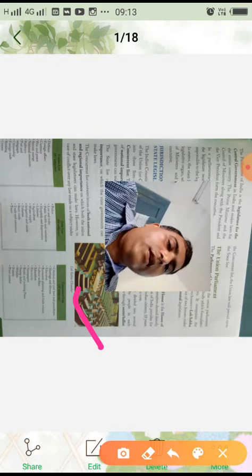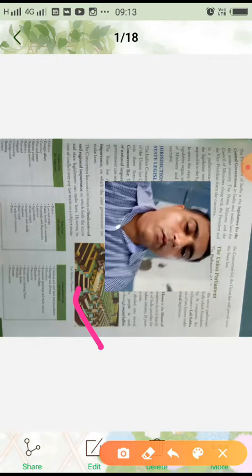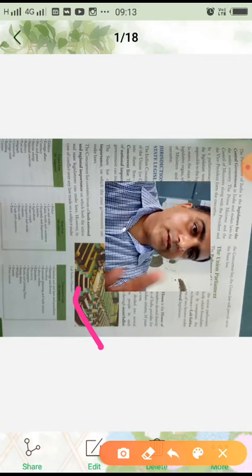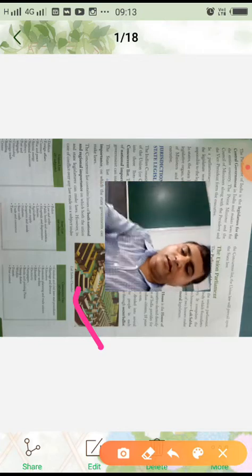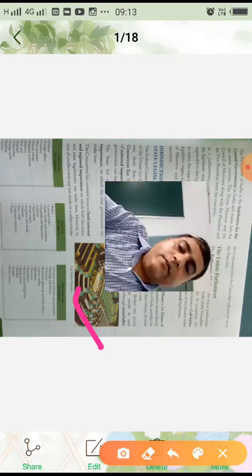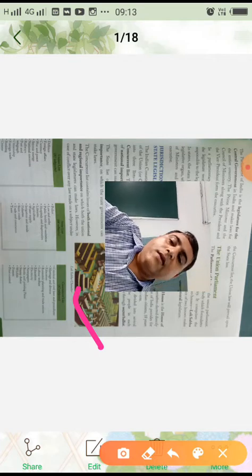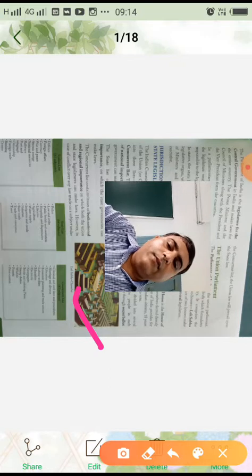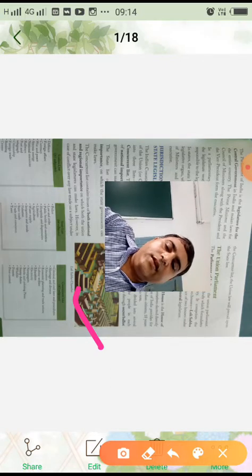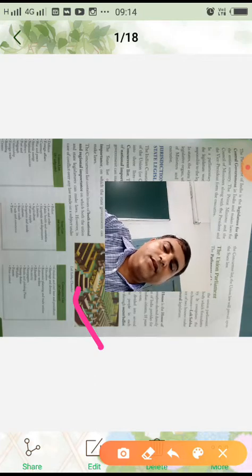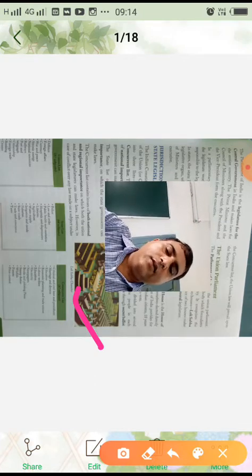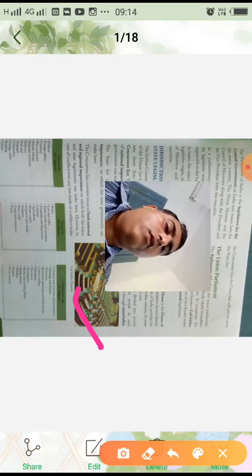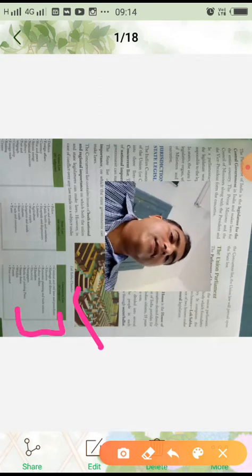Then the third one, the concurrent list. What is the concurrent list? The concurrent list deals with both national and regional important subjects. So which subjects come under this? Here it is given: criminal and civil laws and procedures, marriage and divorce, education, economic planning and trade unions, labor welfare, electricity, newspapers, books and printing press, stamp duties, wildlife, forests and price control. The laws for all these subjects are made by the state and the central government together.